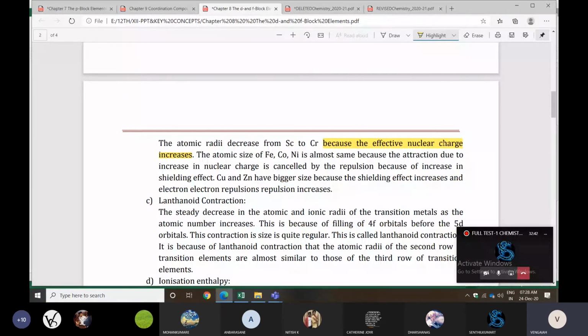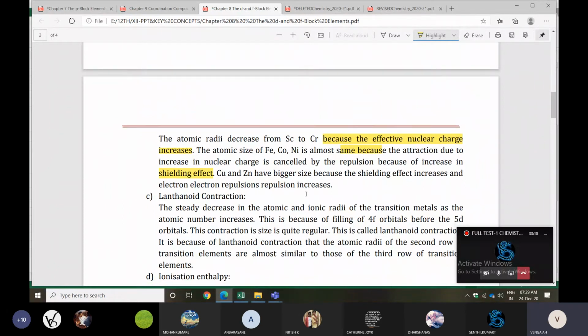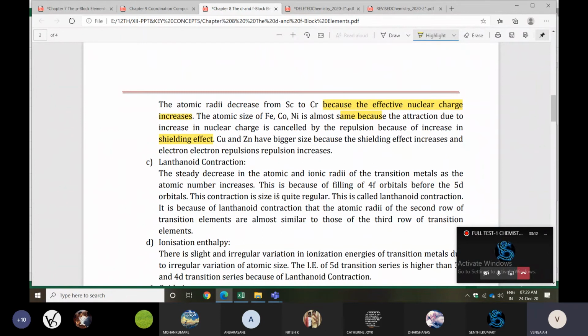The atomic size of iron, cobalt, nickel is almost the same because the attraction due to increase in nuclear charge is cancelled by the repulsion due to increased shielding effect. Copper and zinc have a bigger size because shielding effect and electron repulsion increase.